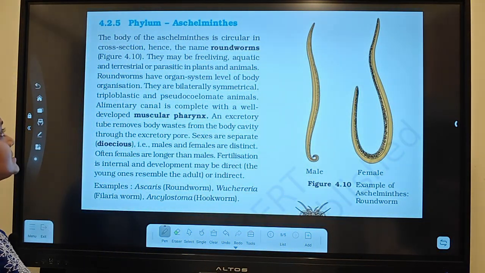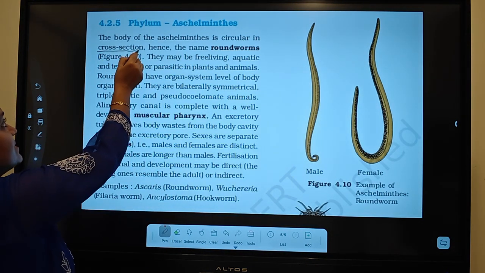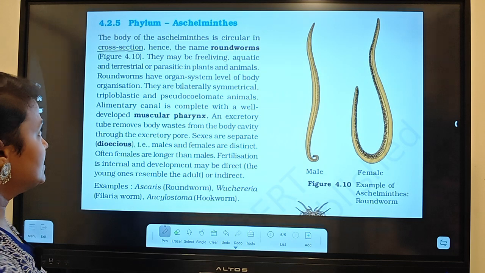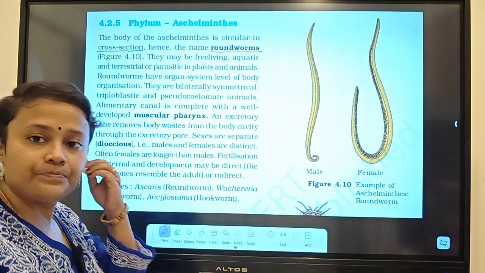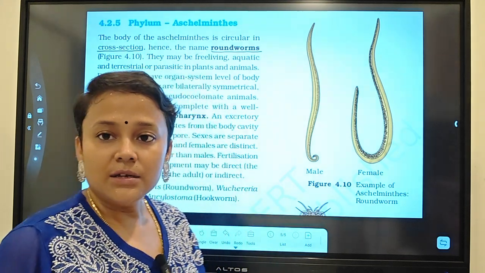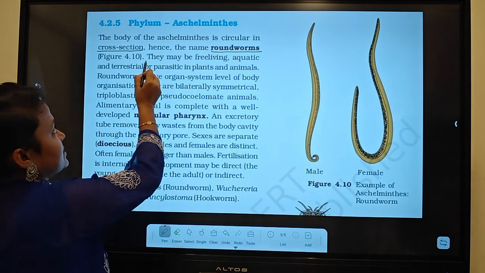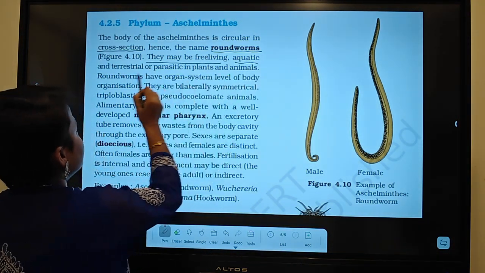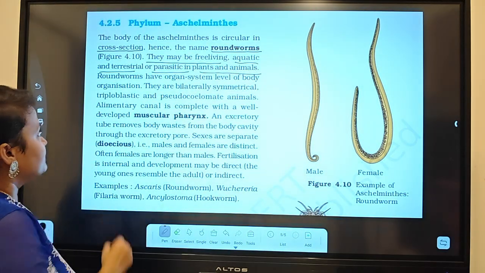What does NCERT say? The body of the Aschelminthes is circular in cross section. That's why they are called roundworms, right? So hence the name roundworms. An assertion-reasoning question may come, right? Why they are called roundworms. They may be free living, aquatic, terrestrial, parasitic in plants and animals. The habits.